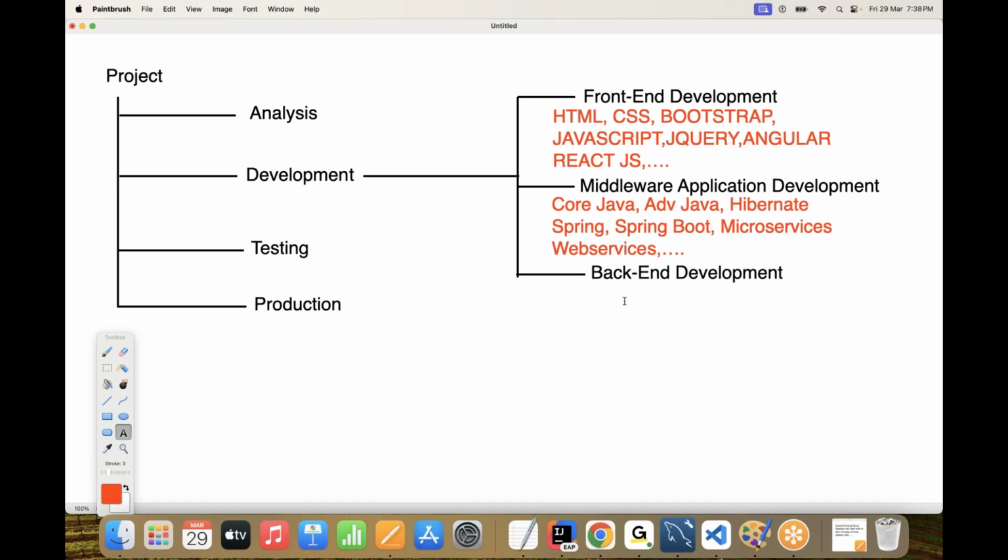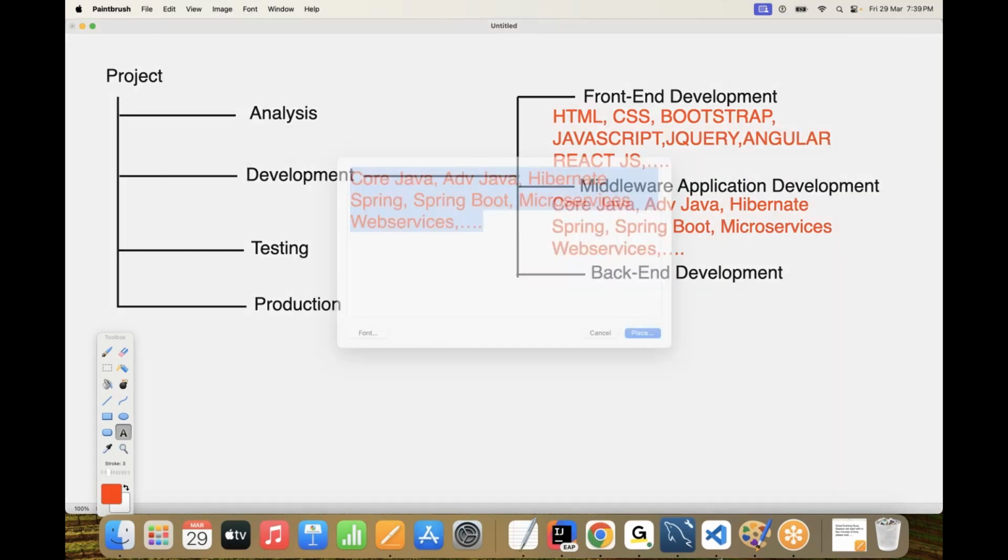Next one is back-end development. What is the meaning of back-end development? Actually, database preparation, database development, database tables creation, schemas creation. Understand my point here? For databases, so many technologies and so many things are available. All of them we have to prepare. That is nothing but back-end development, database development. All right, for database development, what technologies are we going to use maximum?